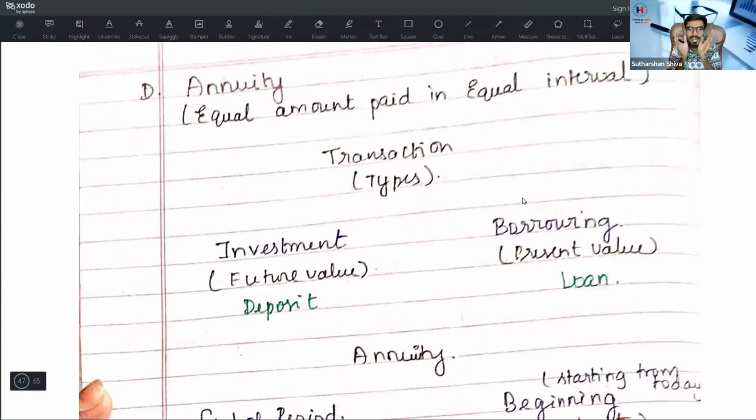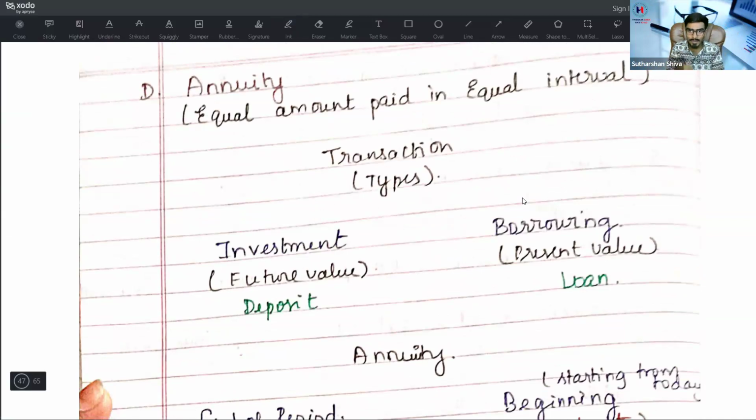Then come to the annuity part. What is an annuity? Equal amount paid in equal intervals or equal installments is known as an annuity. Annuity is based on the transaction type, and based on the transaction type it is divided into 2: one is an investment, one is a borrowing. What is an investment? Investment means I am depositing today. If it is an investment type, that means future value.